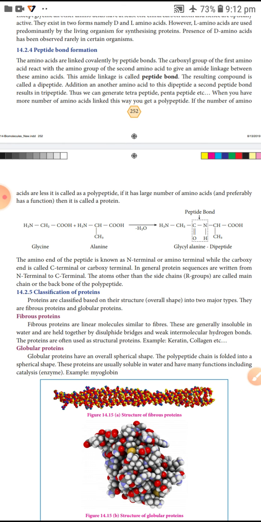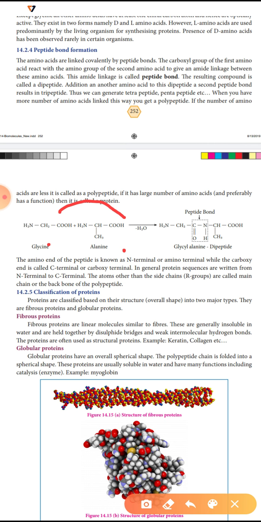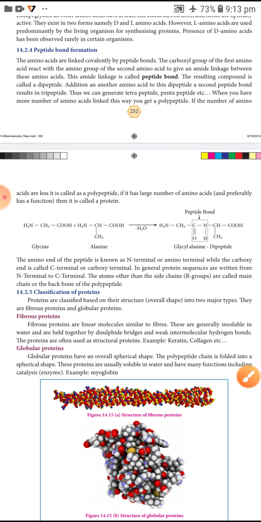Now see the equation. The amino acid glycine reacts with alanine, and at that time a water molecule is removed. Here the OH and this H are removed as water. So here the OH is removed.